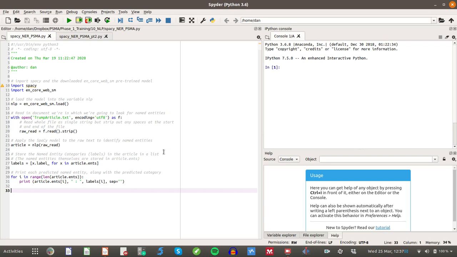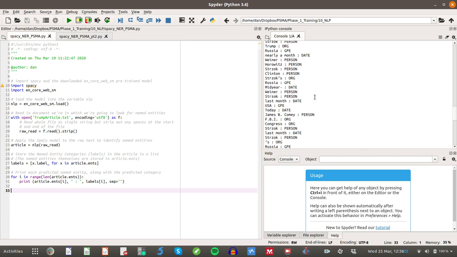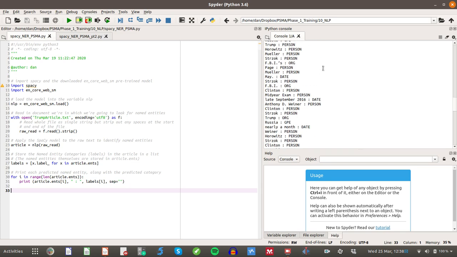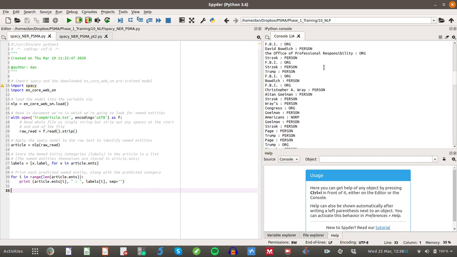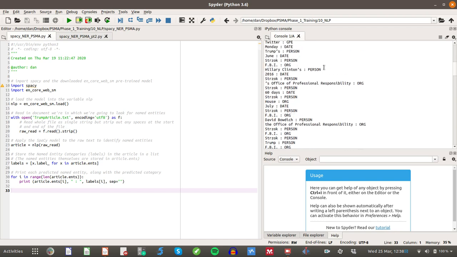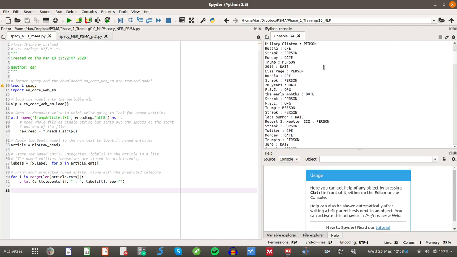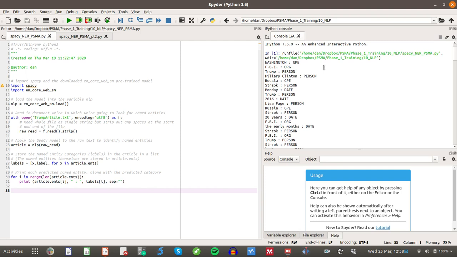So hopefully you've had a chance to type in that code and to have a play around with it. So I've got the code up here, so I'm just going to run that now. And we can see that SpaCy's very quick at being able to pull out the named entities, and just scrolling through seems to do a pretty good job. So let's just look at the first few examples.